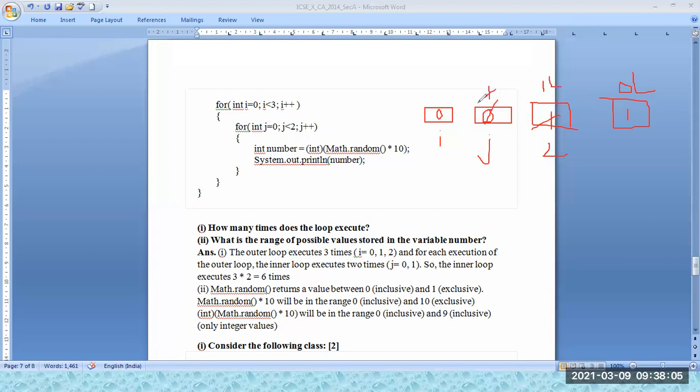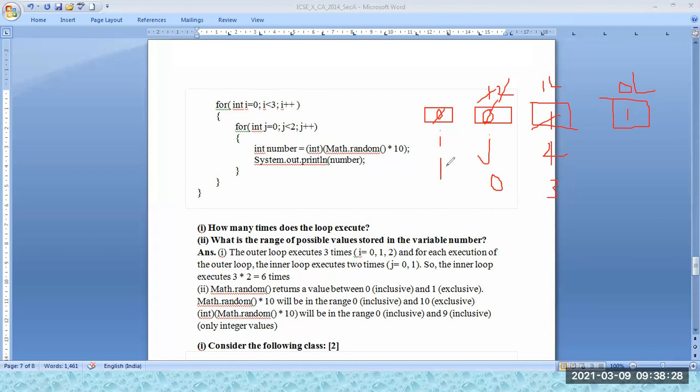Then this will break, because once it is 2, it breaks. Now i's value, which was 0, becomes 1, and j will again start from 0. So the first time, 3 times it worked.